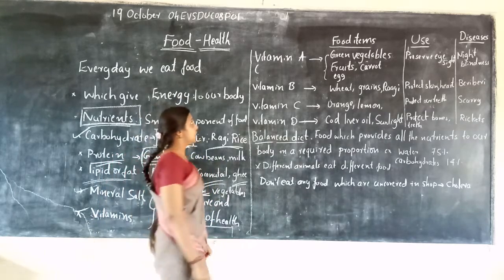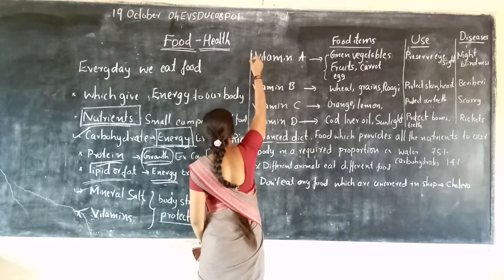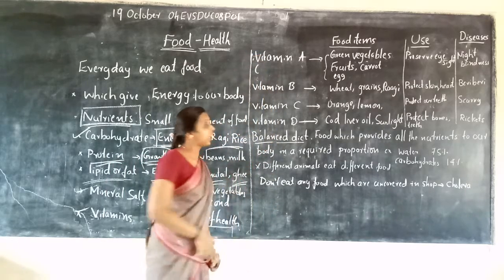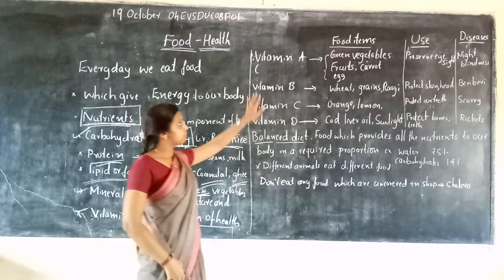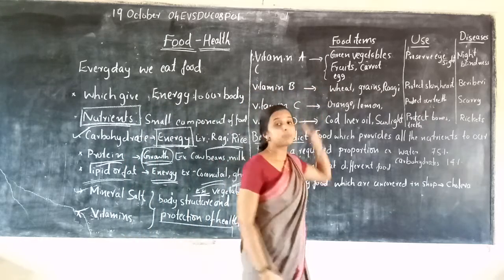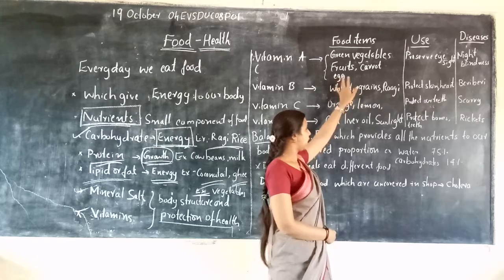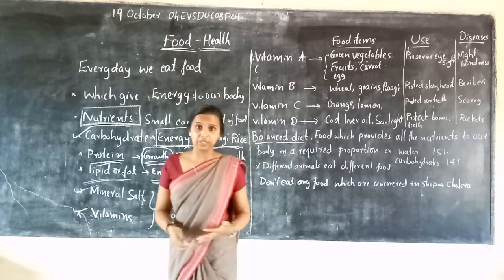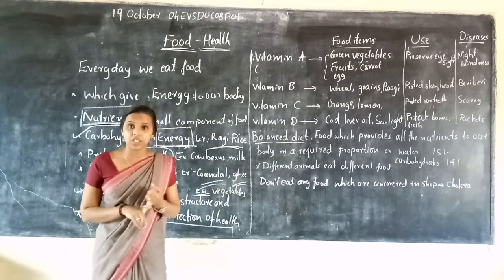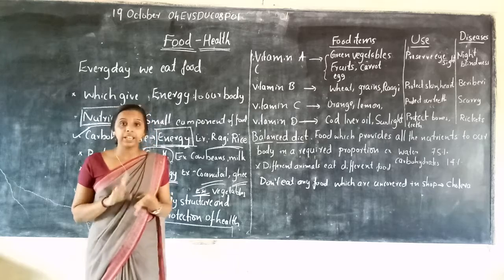First is vitamin A. Vitamin A is present in green vegetables, fruits, carrot, and egg.